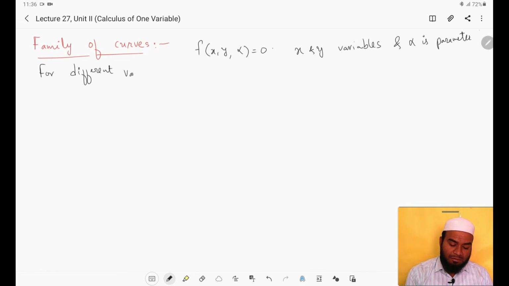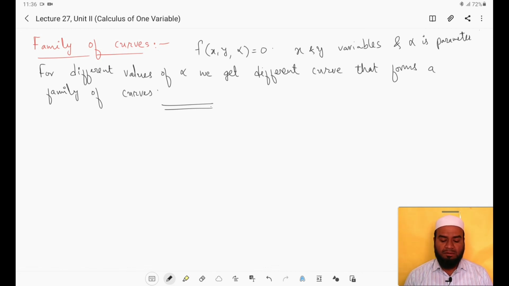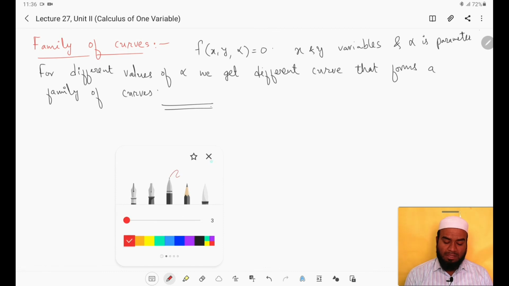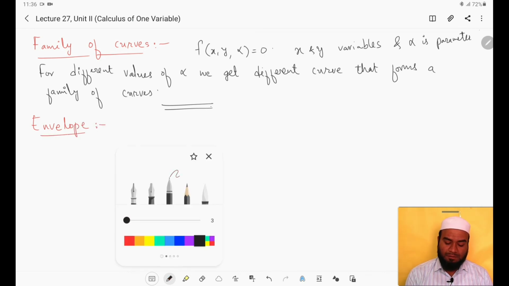For different values of alpha we get different curves that form a family of curves. So the main thing is the parameter here. If you keep on changing the parameter alpha, you get different curves that form a family. Now, how do we define the envelope of a family of curves?